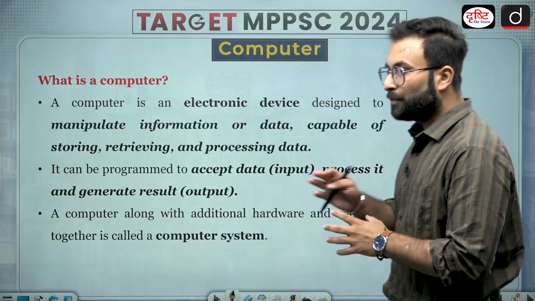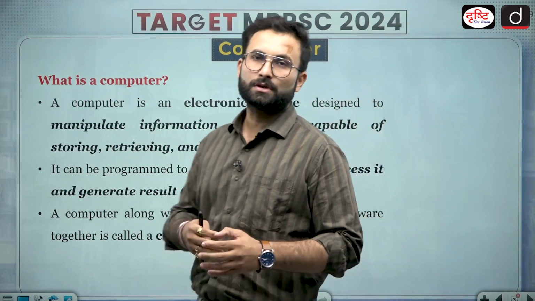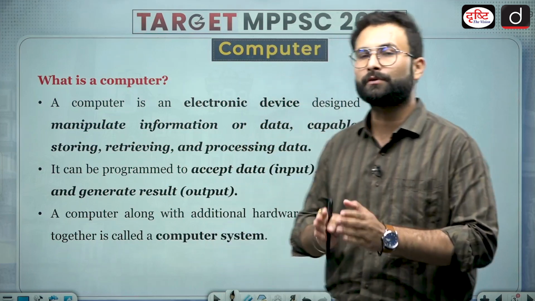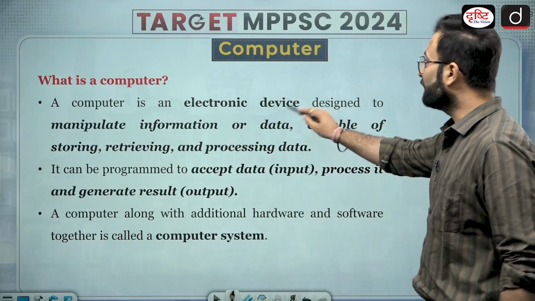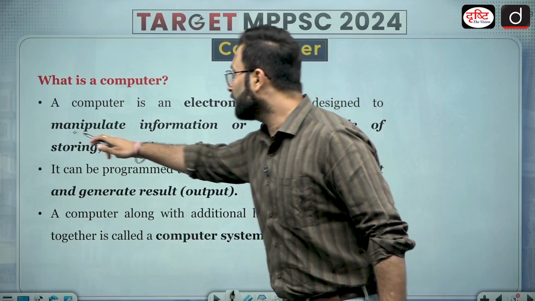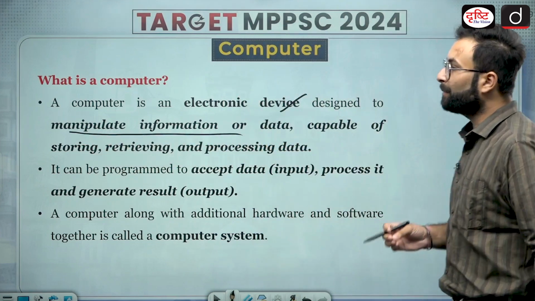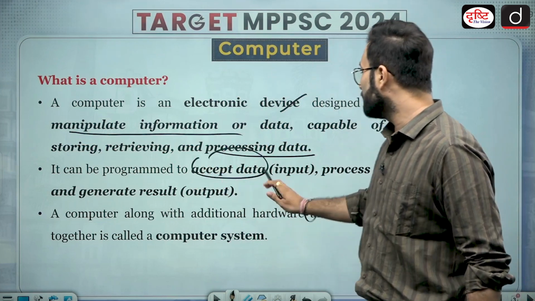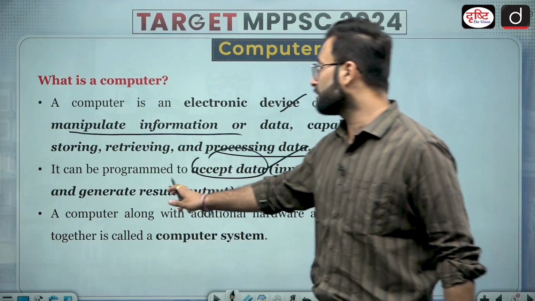A computer is an electronic device which takes input and gives you an output by processing the data. So simply put, we can say that a computer is an electronic device designed to manipulate information or data, capable of storing, retrieving and processing the data. So basically it accepts the data as an input, processes it, and generates a result as an output.